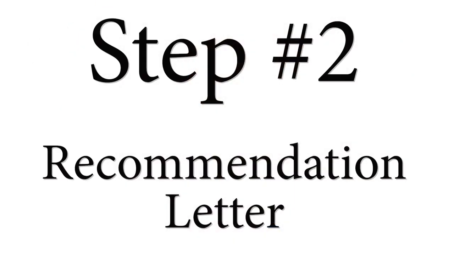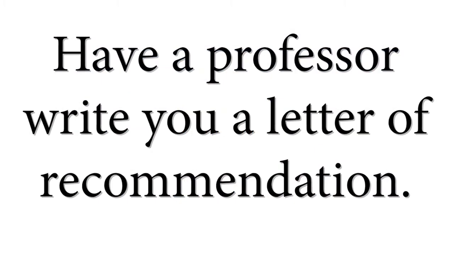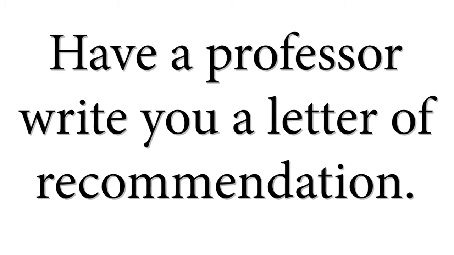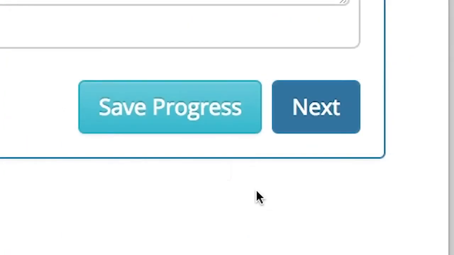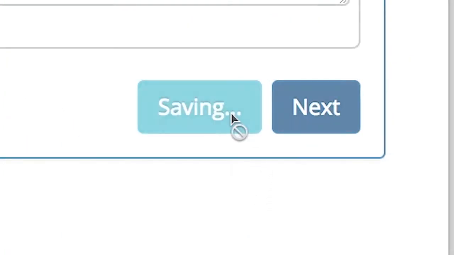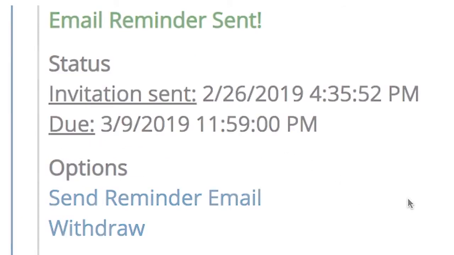The second step in the application process is the letter of recommendation. The process is all online. A letter of recommendation is to be completed by a professor or a teacher. Enter the email address of the person that you want to complete your recommendation. Once saved, your scholarship application will be updated. You will be able to track the status on your application and send a reminder to the person if necessary.